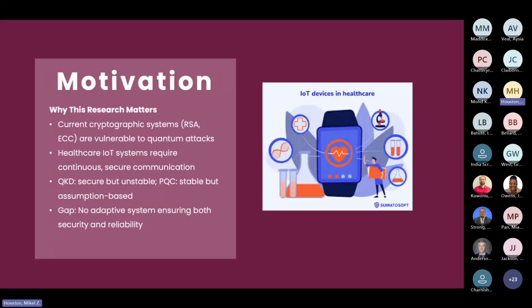And so why this research matters: the encryption standards we rely on today, those like RSA and ECC, are fundamentally vulnerable to quantum computing attacks. It's not just a future concern anymore, it's becoming an active one as quantum computing evolves. And there are two promising solutions: quantum key distribution, which is highly secure but unstable under real-world conditions, and post-quantum cryptography, which is stable but built on mathematical assumptions that could one day be broken by the development of quantum computing. And so the gap this research aims to fill is the absence of an adaptive system that delivers both security and reliability simultaneously in a clinical environment.